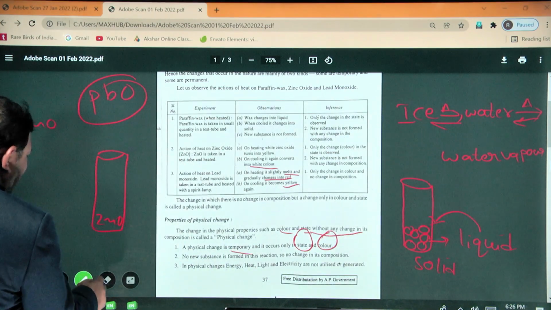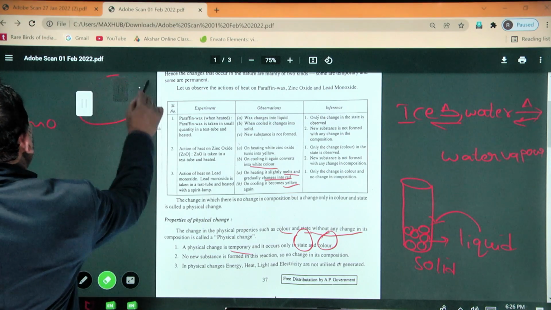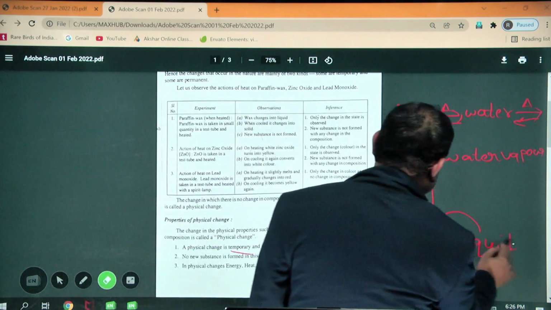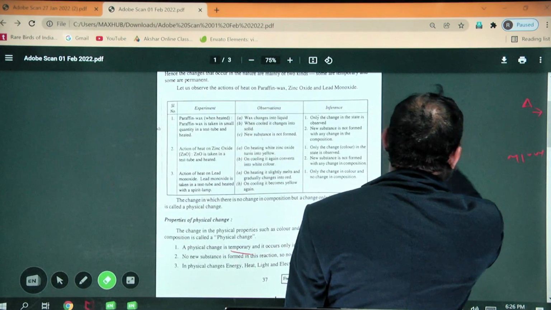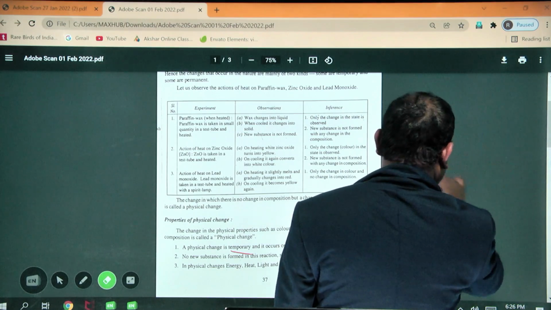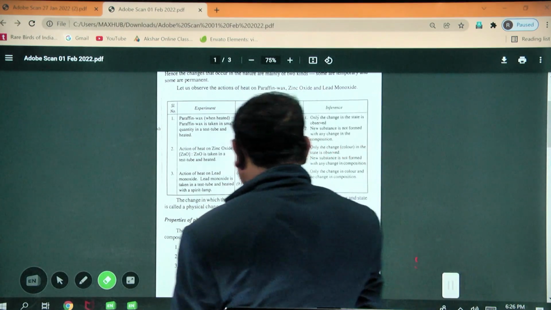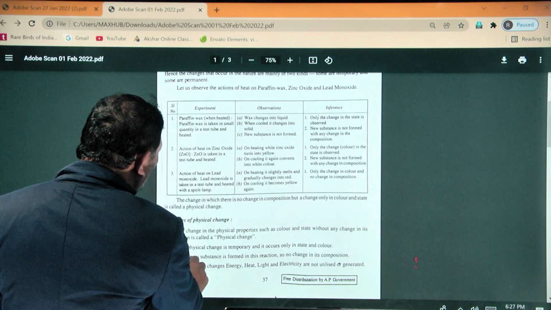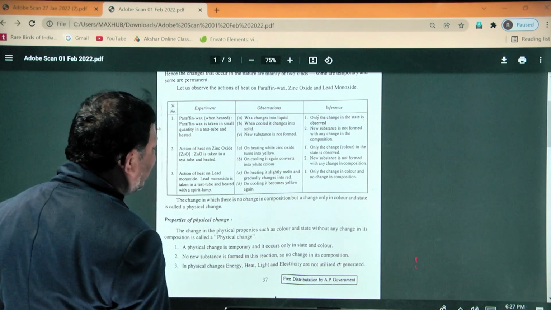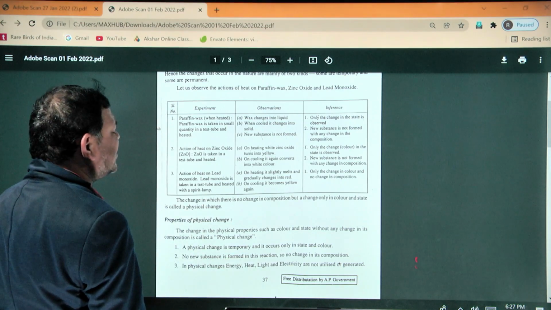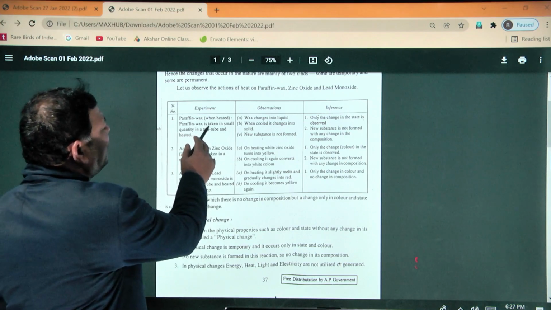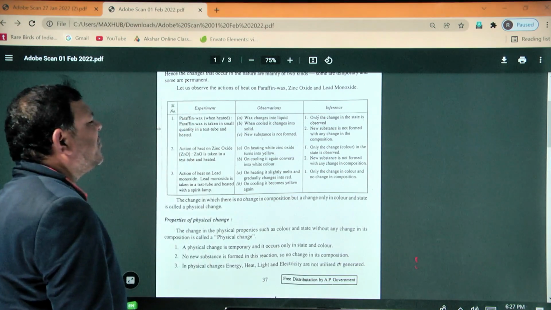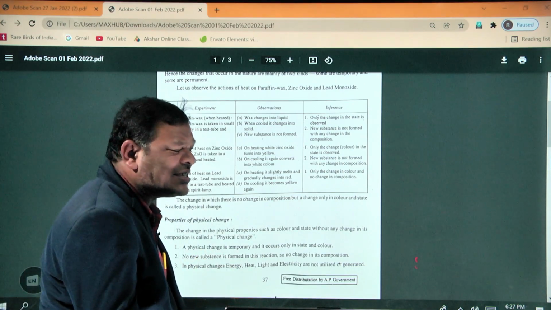Next point of the physical changes. The second point is that no new substances are formed in this reaction, so there is no change in the composition. For example, when wax is heated, it changes into the liquid state. No new substances are formed.